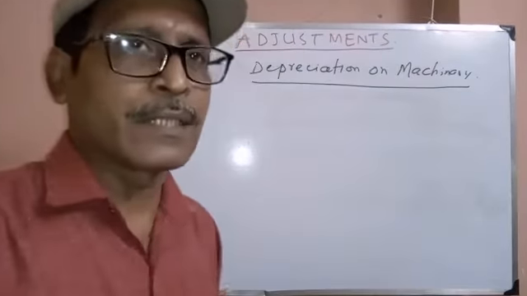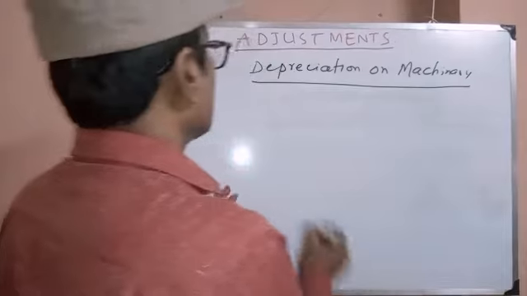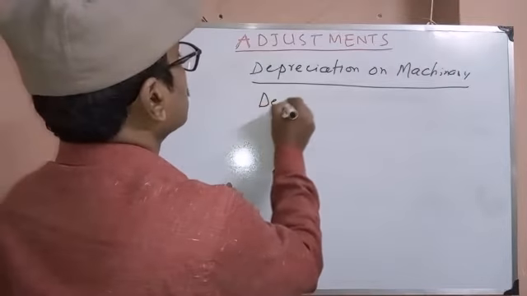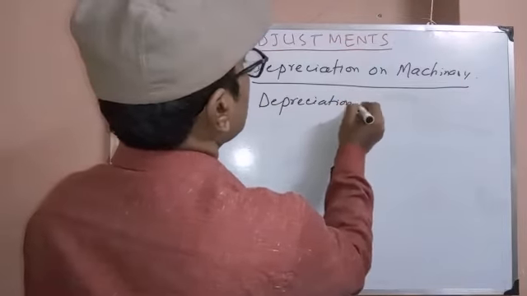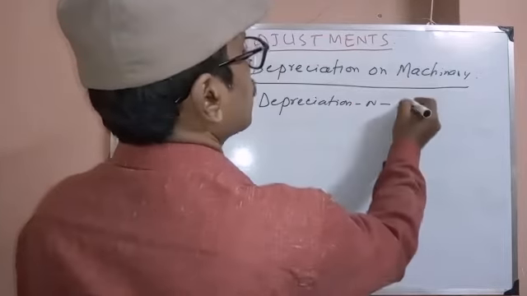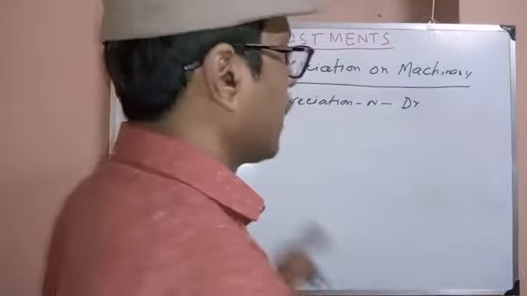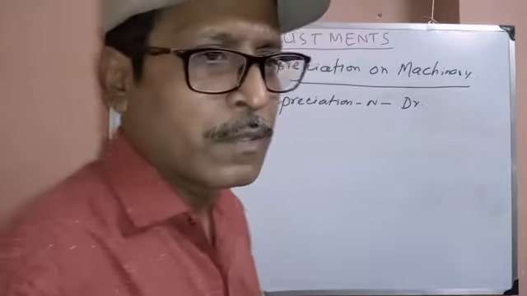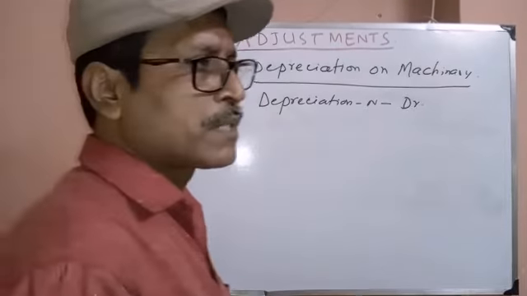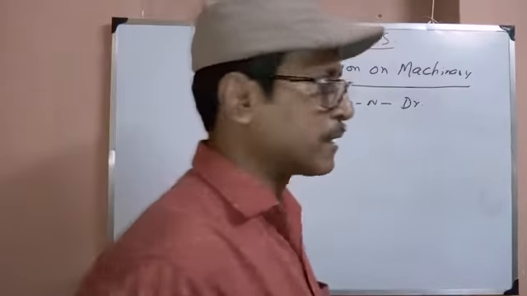It's called actual depreciation. So depreciation is a loss. Nominal account, loss always debit, and machinery value is reduced. As a result of depreciation, machinery value is reduced or decreased.